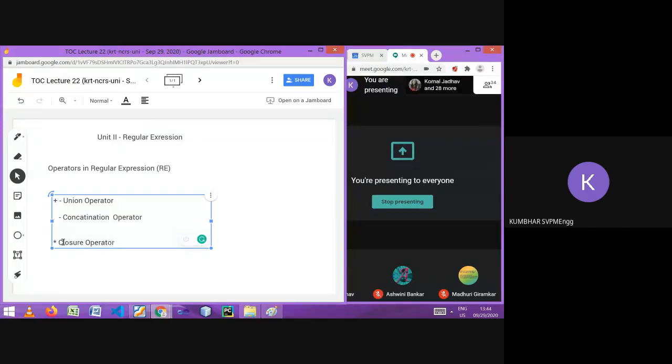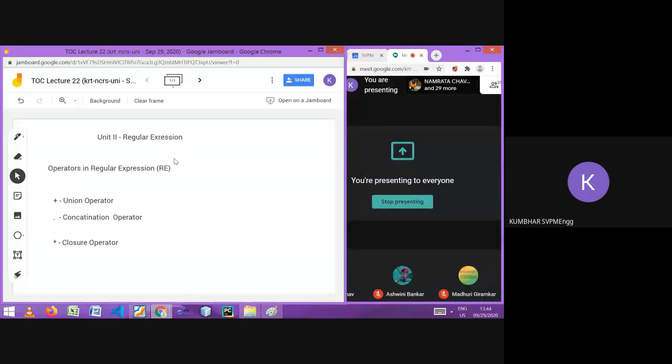Okay, now there may be a question in your mind why I am suddenly talking about the operators. See, you might have learned the expressions in mathematics. What do you mean by expression in maths?